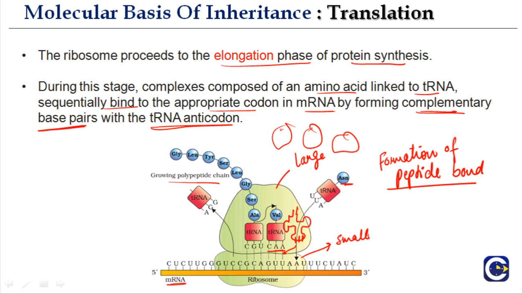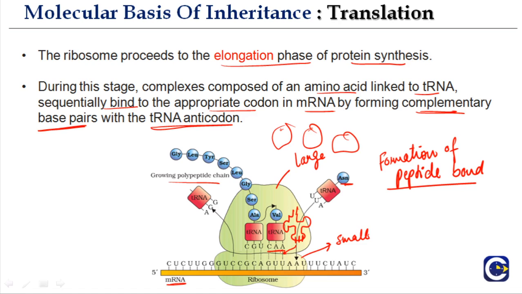Is it clear? For example, let's say this asparagine tRNA comes here. It will not be added to the growing polypeptide chain because here UUA will not have proper codon-anticodon interaction. If there is no proper interaction, there is no addition of amino acid.